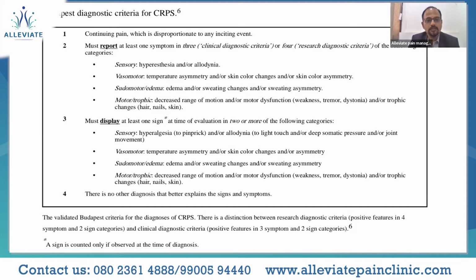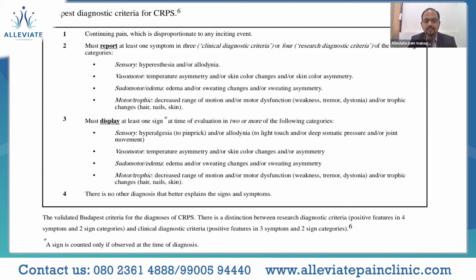Coming to the motor and the trophic, there will be decreased range of motion or motor dysfunction in the form of weakness, tremor, or dystonia, or trophic changes in the skin, nails, or hair. And the third point, must display at least one sign at the time of evaluation in 2 or more of the following categories. Again, similarly, sensory, vasomotor, pseudomotor, and motor.